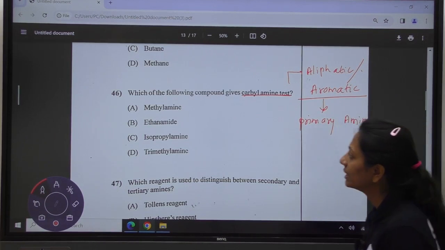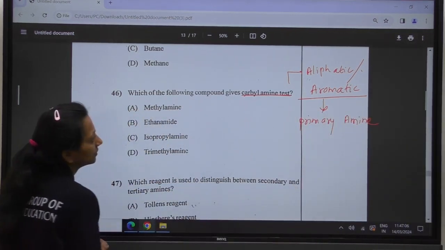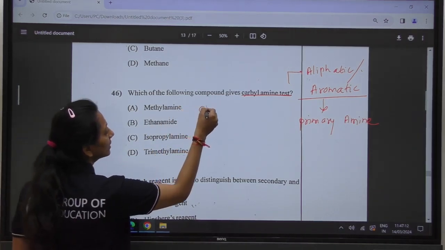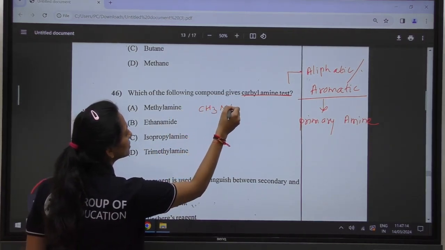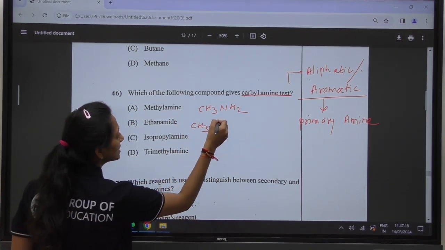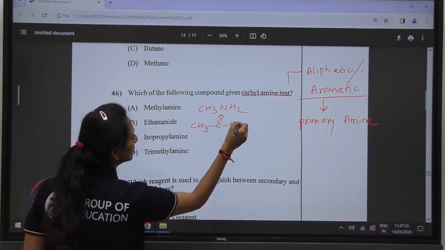So we will write the diagram of all the 4 options and check which of them is a primary amine. Methylamine, the formula is CH3NH2. Next is ethanamine, CH3CH2NH2.